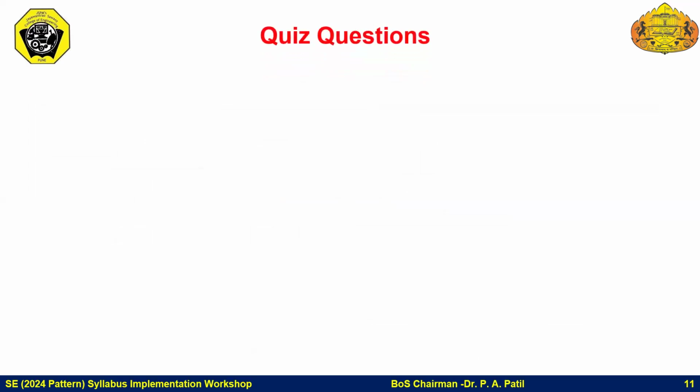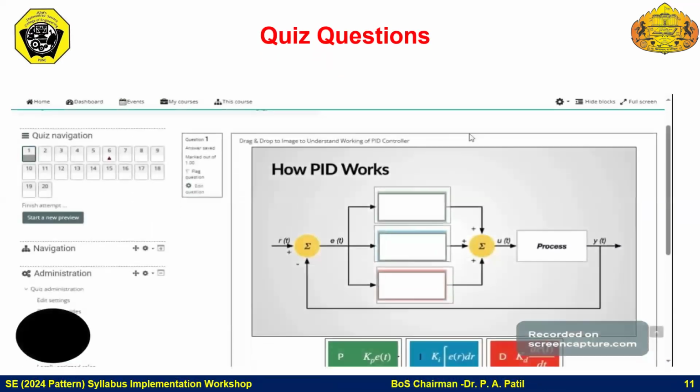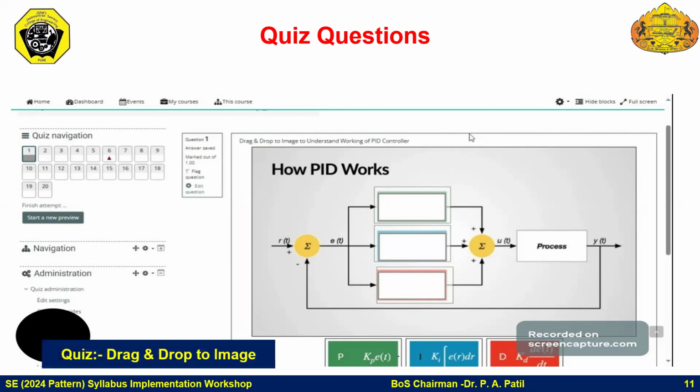All the quizzes are like that, so that we can ensure their learning as well as understanding. This is one such quiz where the student can drag and place the expected block in the right place.